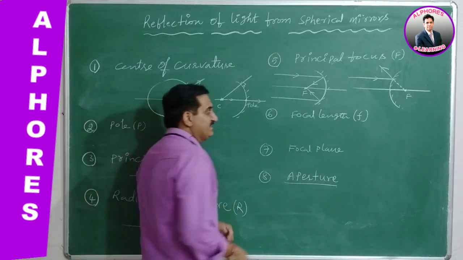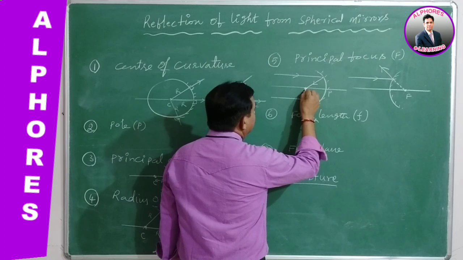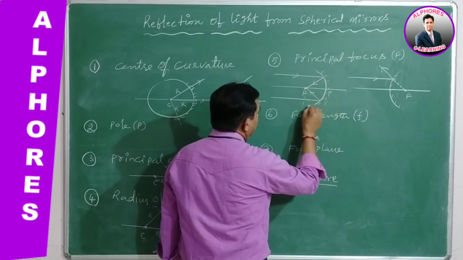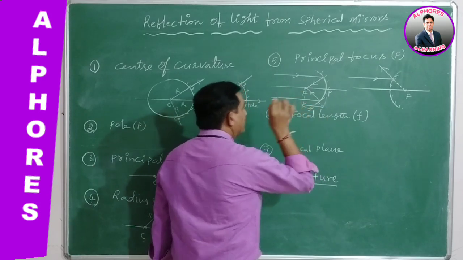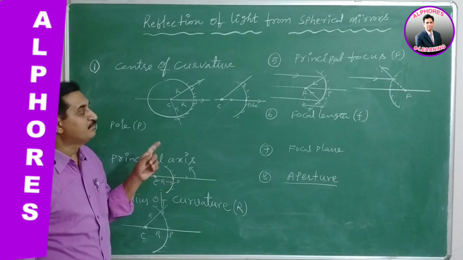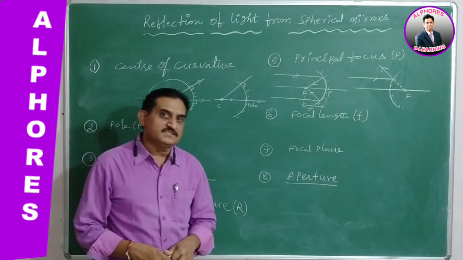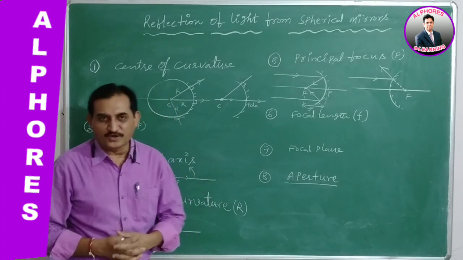Next, focal length. It's very simple. The distance between the principal focus and the pole of the spherical mirror is defined as focal length.